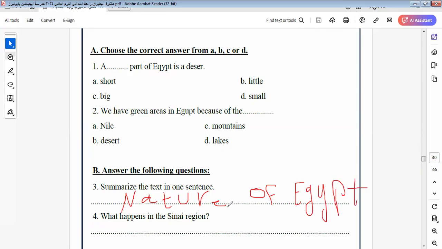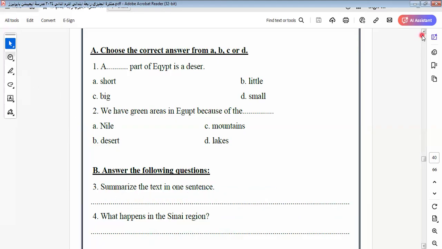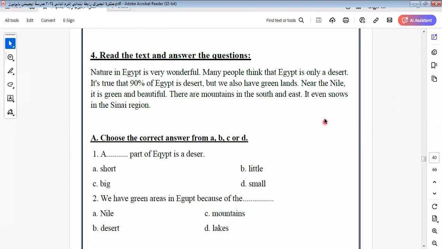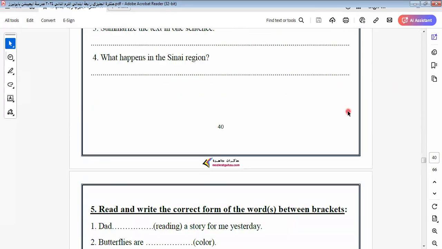If we have any sentence we would like to write, we can write it. Okay. What happens in Sinai region? It snows, as we know here in this text. Snows in Sinai region. It will be here snows. Okay. Let's go to another one here.